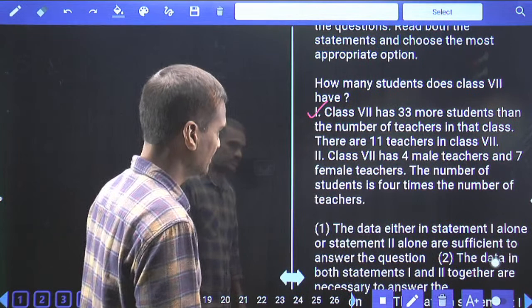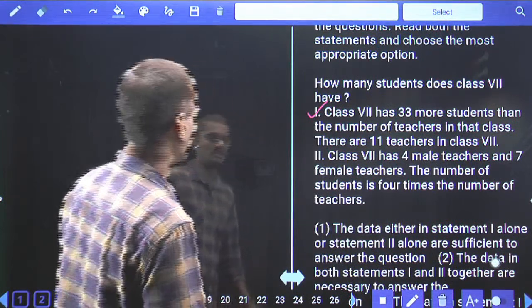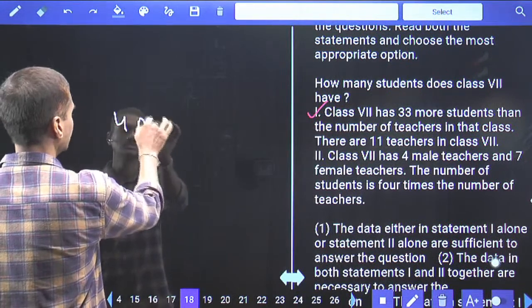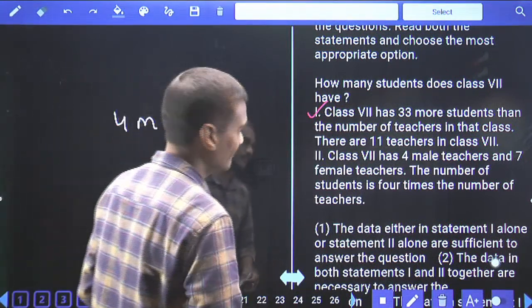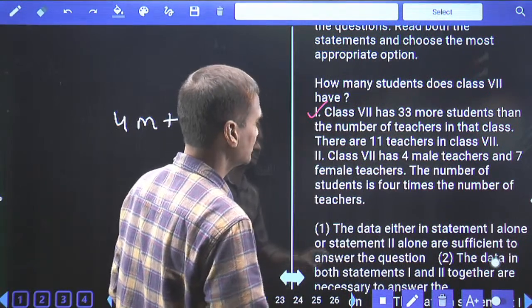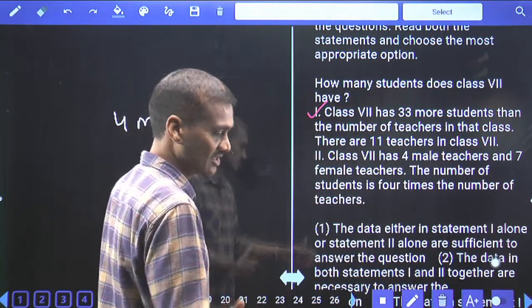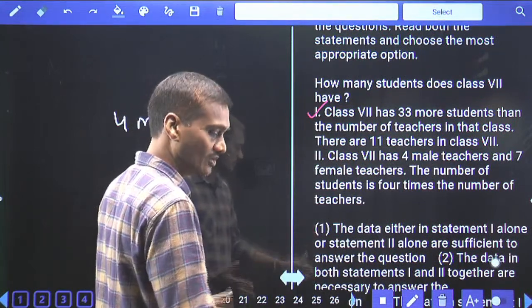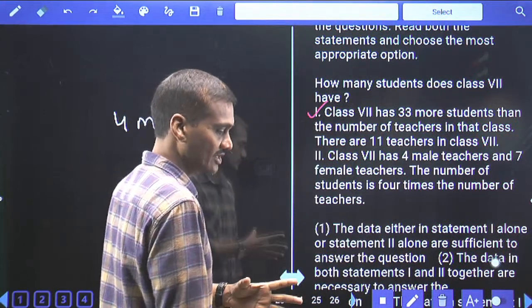1 alone is sufficient. Then coming to the second, class 7 has 4 male and 7 female teachers here. That means altogether there are 11 teachers. The number of students is 4 times the number of teachers. Teachers were 11, students are 4 times, 11 into 4, 44. 2 alone is also sufficient. With the help of 1 alone we are getting the answer, and 2 alone also we are getting the answer.